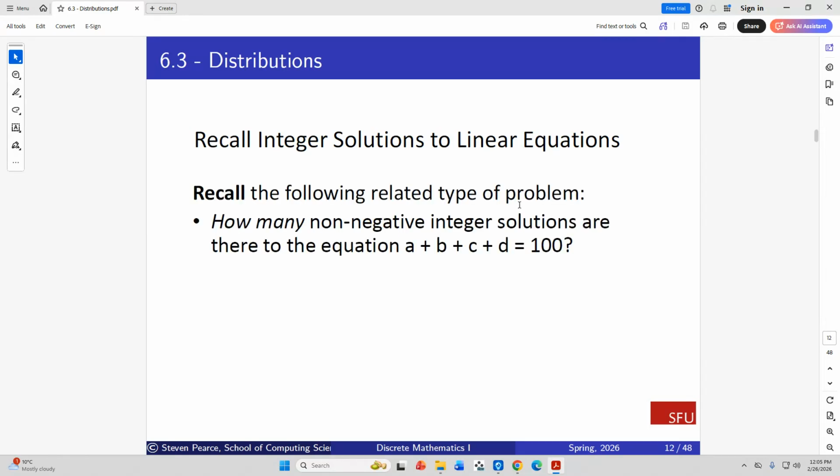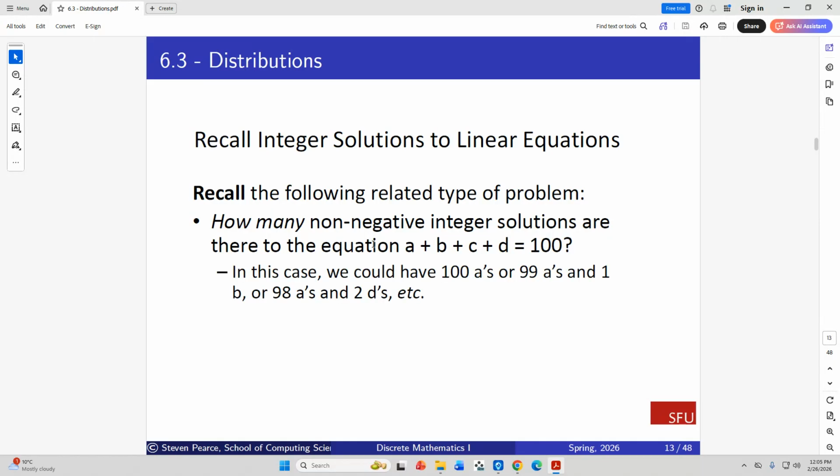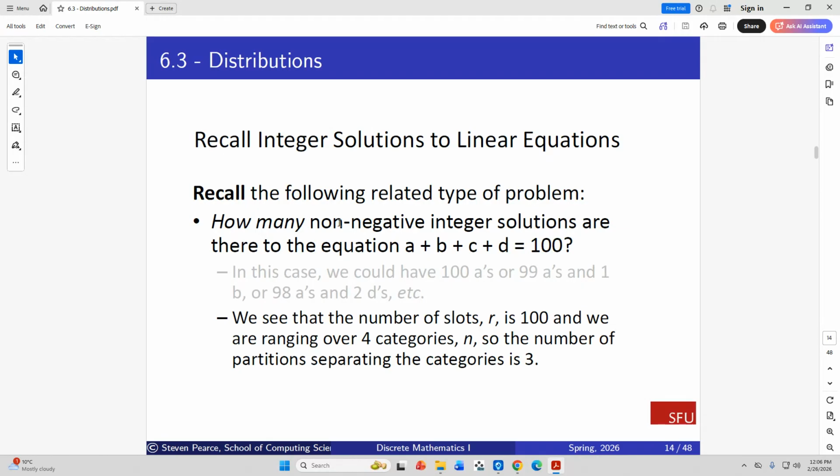So the following related type of problem is how many non-negative integer solutions are there to the equation a plus b plus c plus d equals 100. Now, we've already seen this in the previous presentation. So in this case, we would have 100 A's, or 99 A's and 1 B, or 98 A's and 2 D's, etc. So we see that the number of slots r is 100, right?